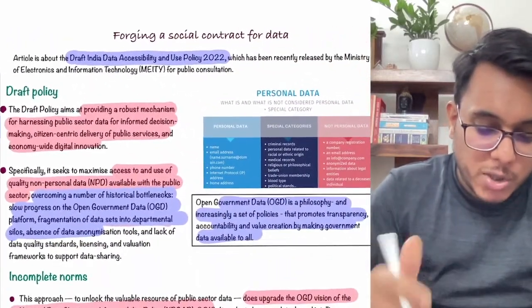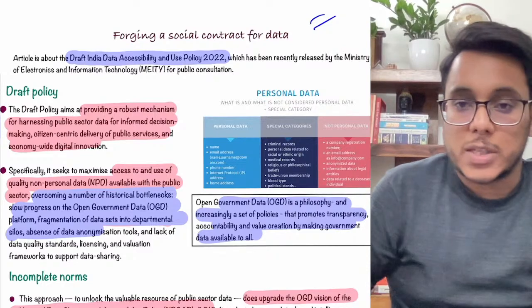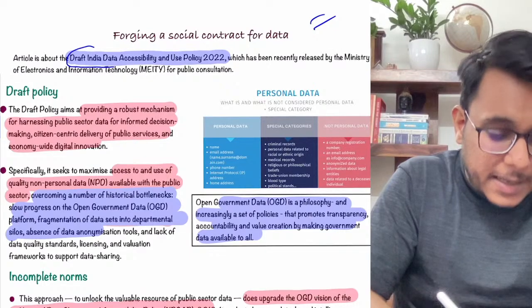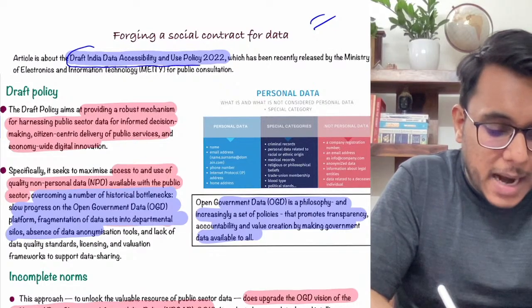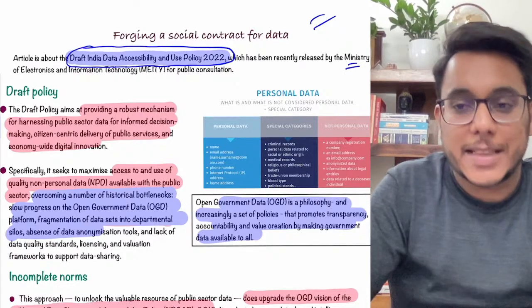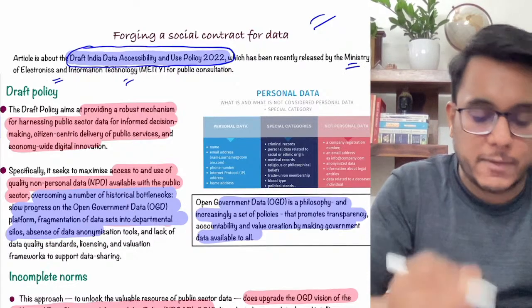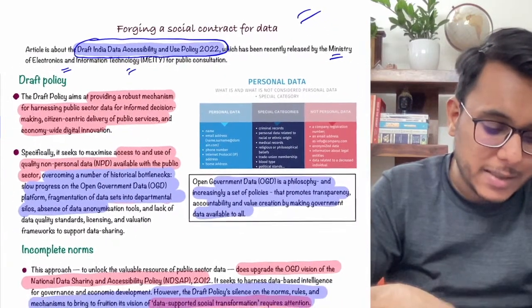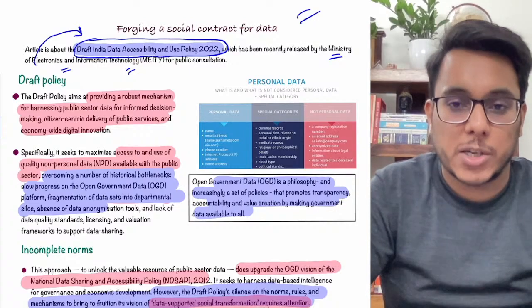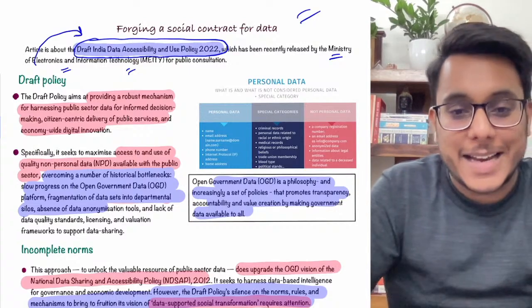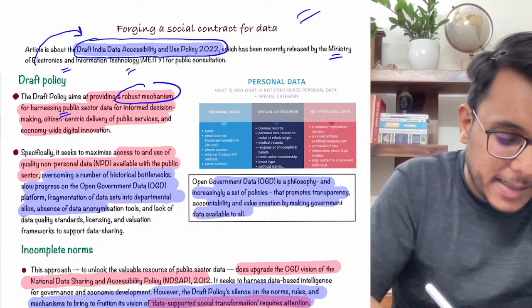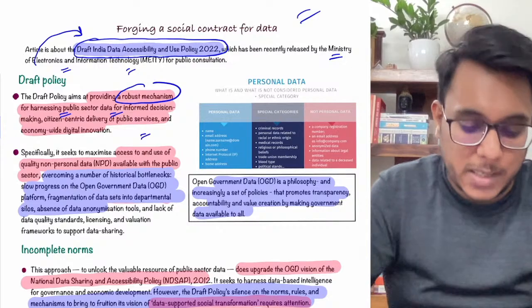Now, forging a social contract for data. So this particular article talks about the draft India Data Accessibility and Use Policy 2022, which has recently been released by MeitY, that is the Ministry of Electronics and Information Technology. Now guys, this draft policy provides that India needs to bring out a robust mechanism for harnessing public sector data for informed decision making.